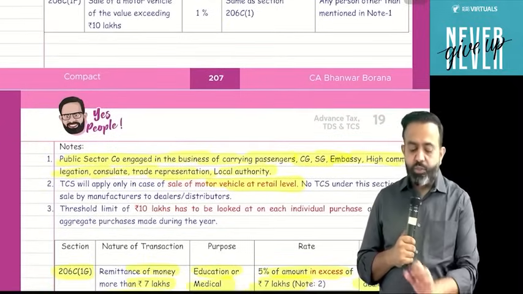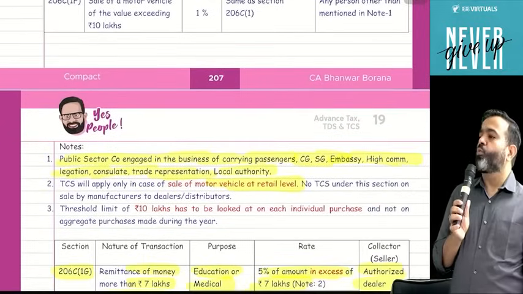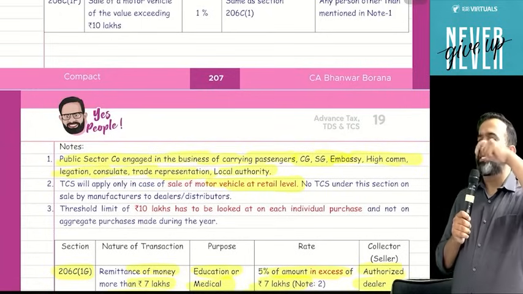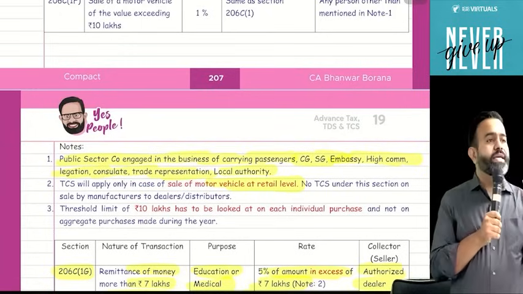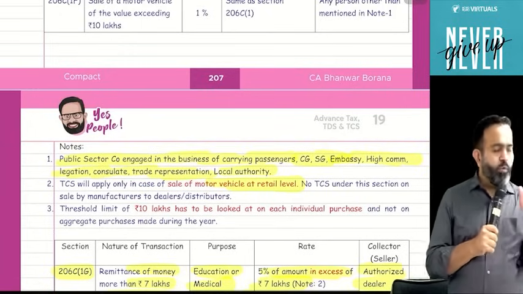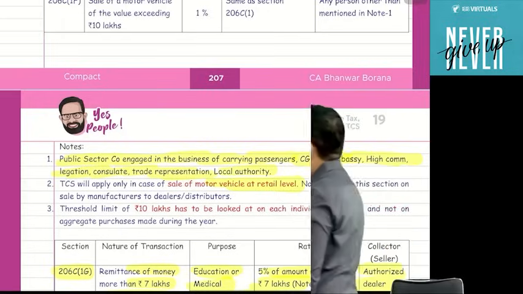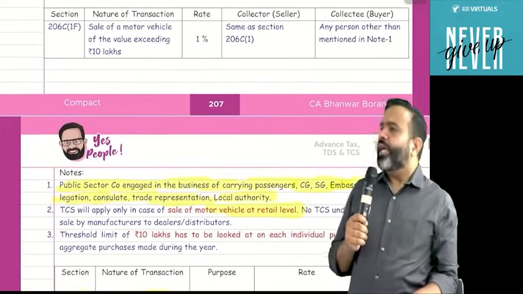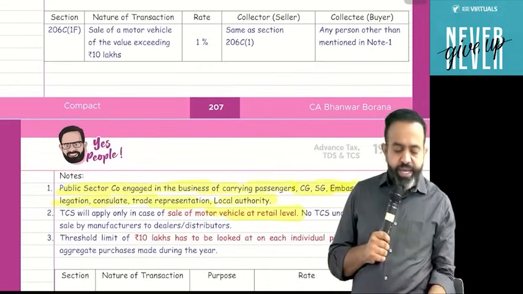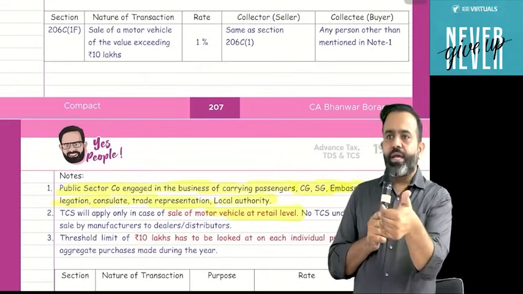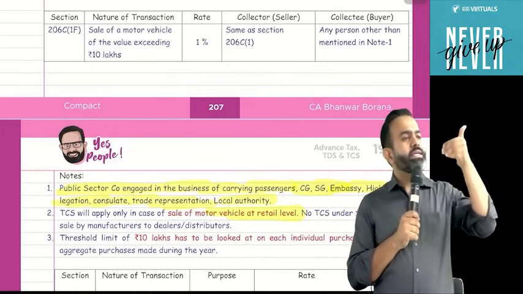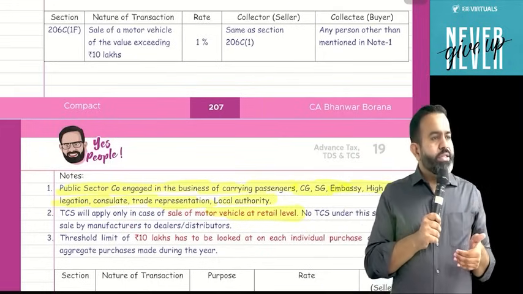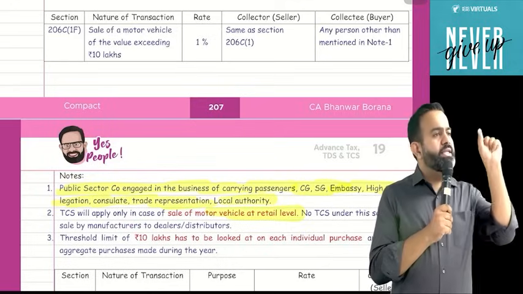Now the next section is 206C subsection 1F. Guys, you can remember 1F by way of Ferrari. Ferrari is a car, so this is related to motor vehicles. This particular section says that if any person sells any motor vehicle and the value, or consideration, of that motor vehicle is more than 10 lakh, then TCS is applicable at the rate of 1%.